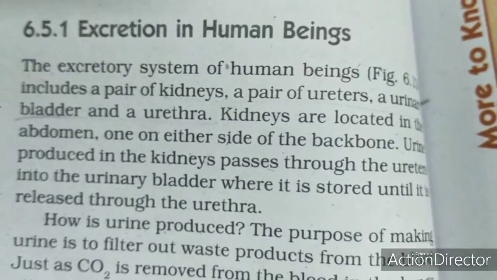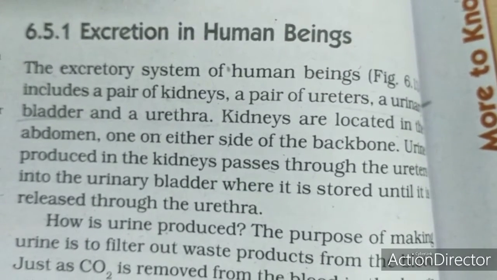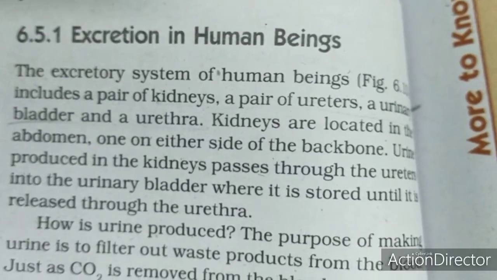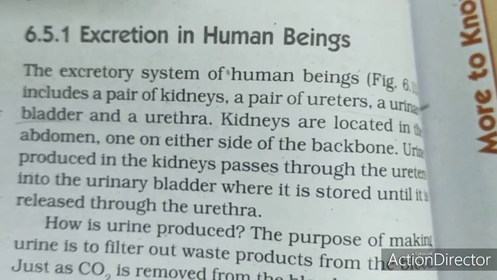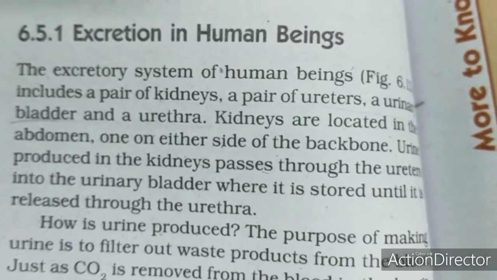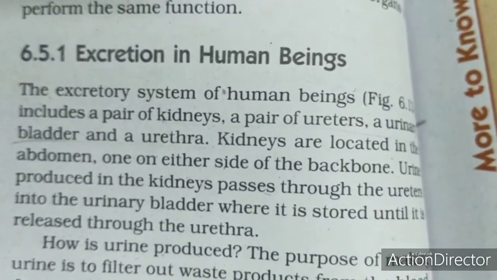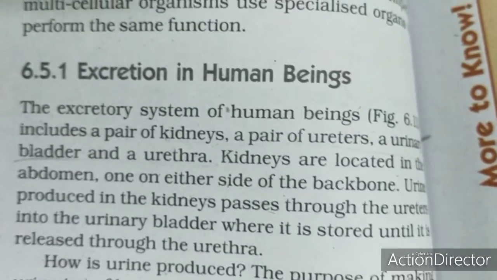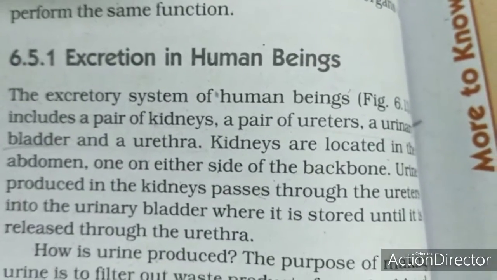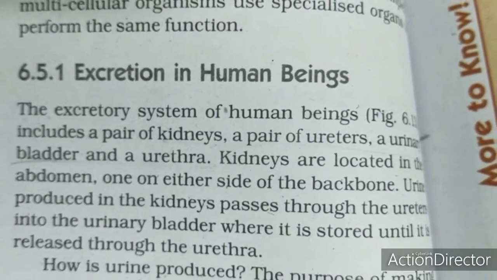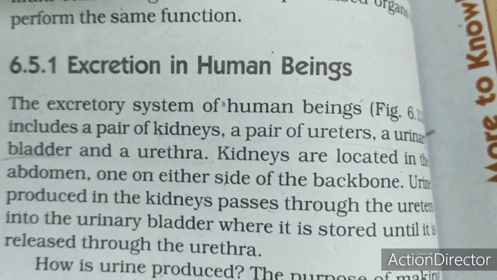The kidneys are located in the abdominal cavity on either side of the backbone, and the urine produced in the kidneys passes through the ureters into the urinary bladder, where it is stored until it is released through the urethra. So this is the common function of the excretory system in human beings.